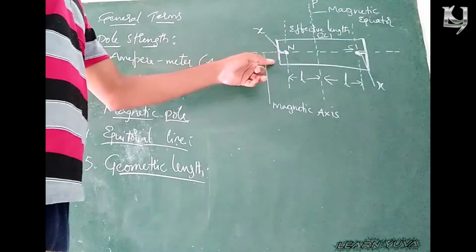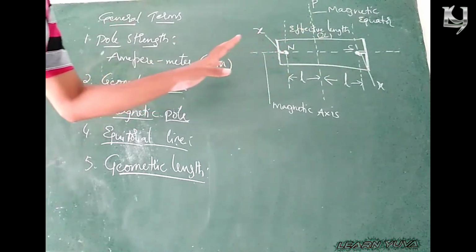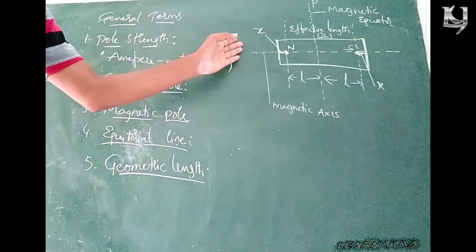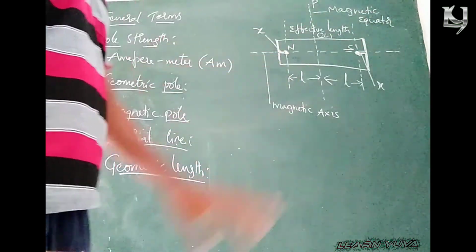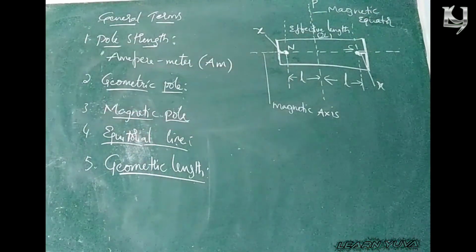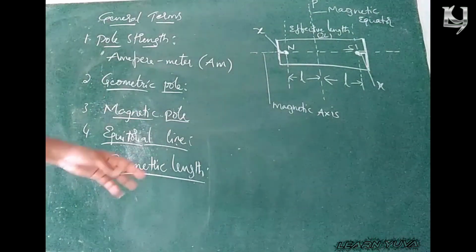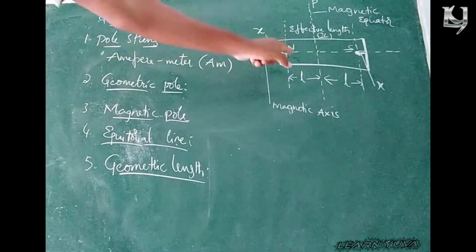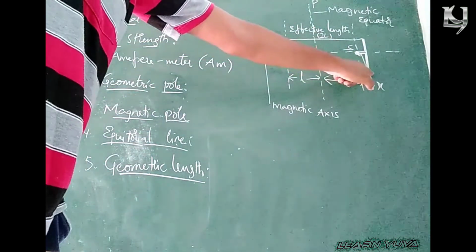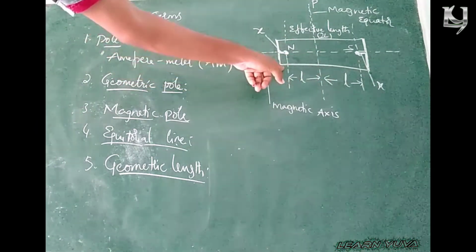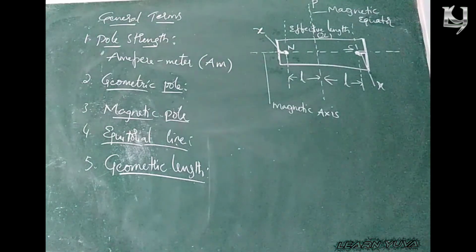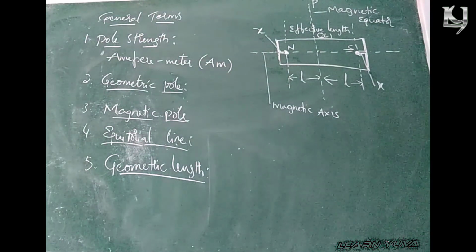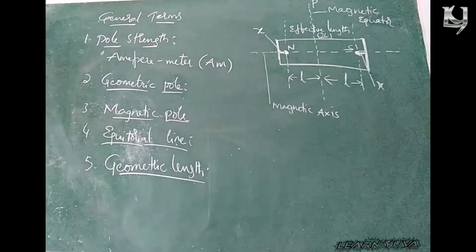The complete end of a bar magnet is known as geometric pole; the north side is known as geometric North Pole and the south side is known as geometric South Pole. What is geometric length? The geometric length is nothing but the distance between two ends. It is the complete end and it is the complete end. So the distance between the two ends of a magnet is known as the geometric length of a magnet. Right? Now magnetic length. Sixth one is